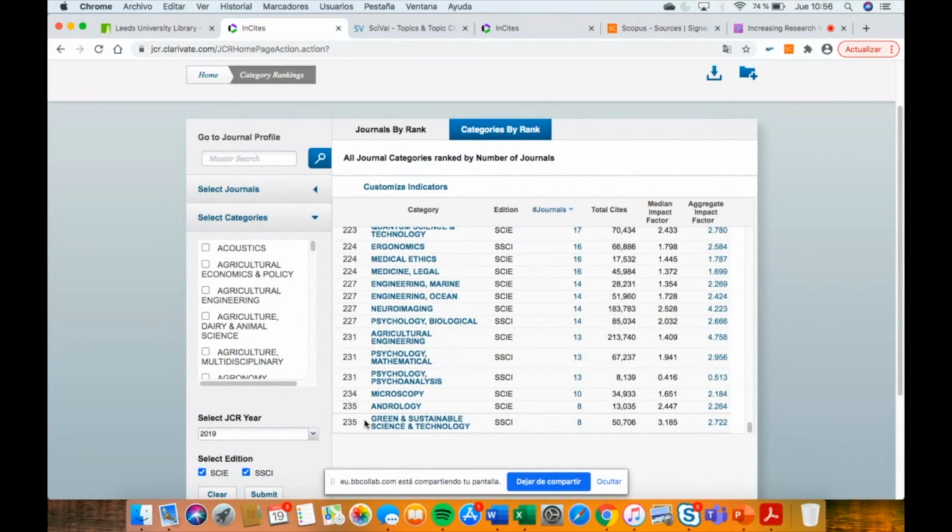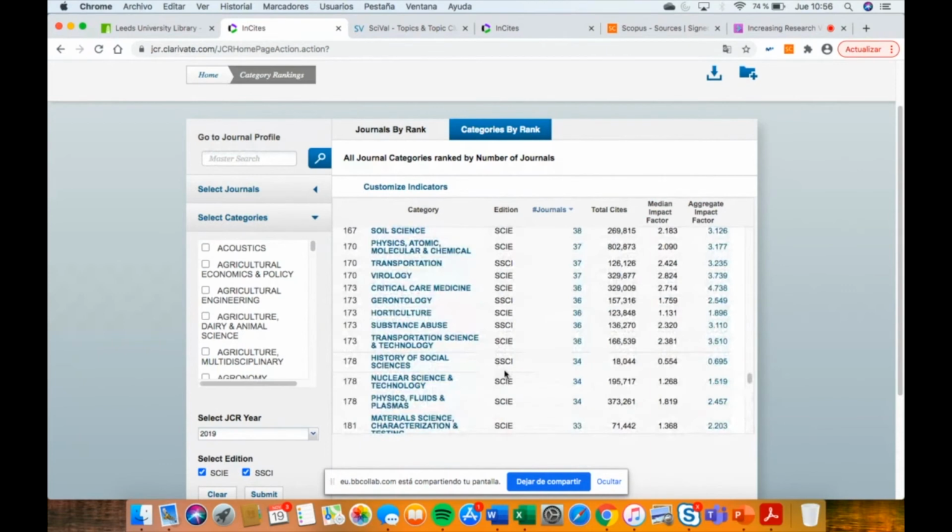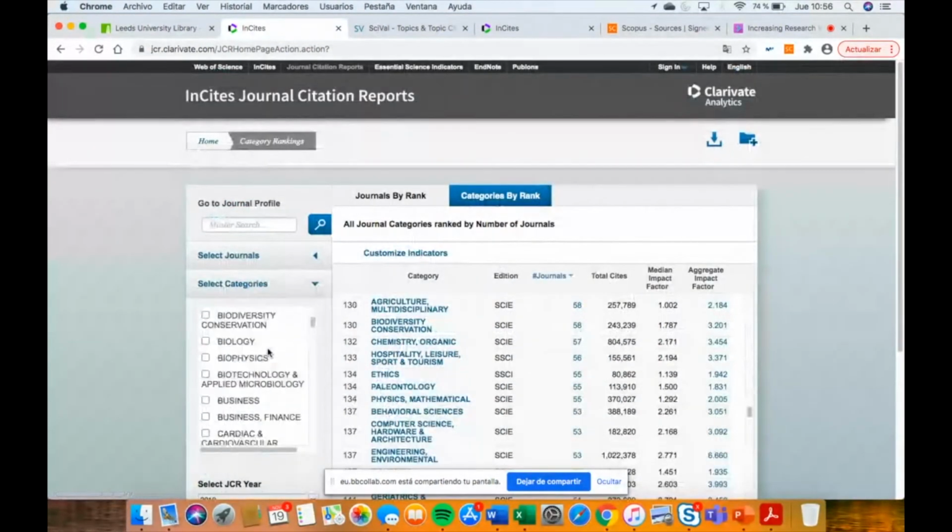Another thing to consider is that one journal can be classified, depending on the scope, in different areas. So the journal impact factor is the same, but depending on the area, it could be in a different quartile of impact. So, I'm going to select, for example, biology.